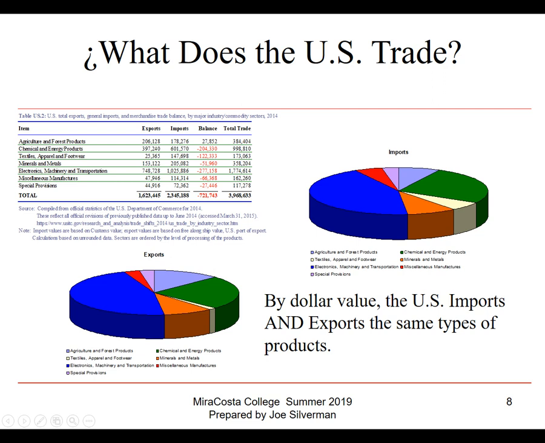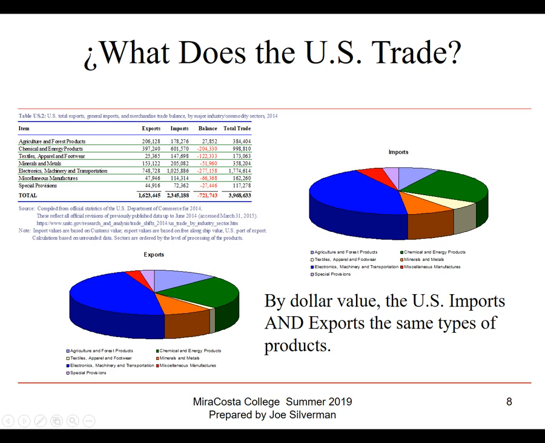So then the question is, why would we export the very same kind of products we import? And a lot of that has to do with maybe we have a comparative advantage in producing a certain type of thing, but we don't have a comparative advantage in producing some other type of thing. So, for example, textiles, apparel, and footwear, you can see that we export about $23 billion.